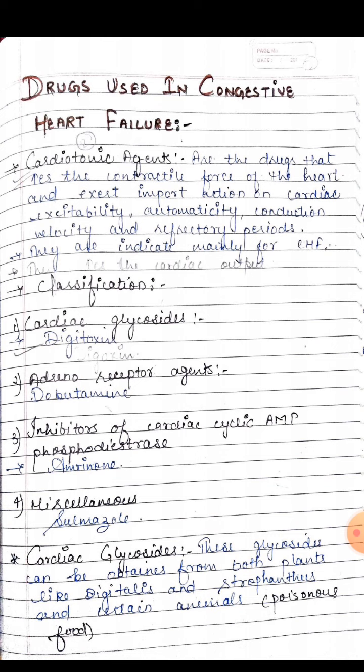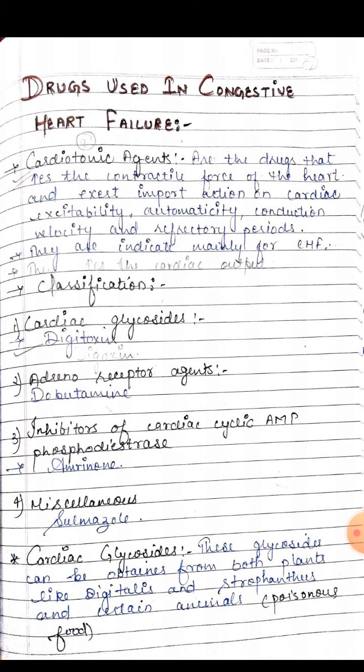Now come to the classification of the drugs used in congestive cardiac failure, which includes cardiac glycosides, adrenoreceptor agents, inhibitors of cyclic AMP, and miscellaneous. We could also say diuretics, vasodilators, positive inotropic agents, and beta adrenergic blockers.